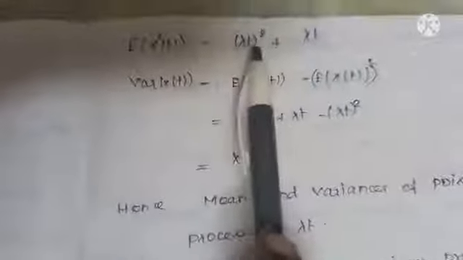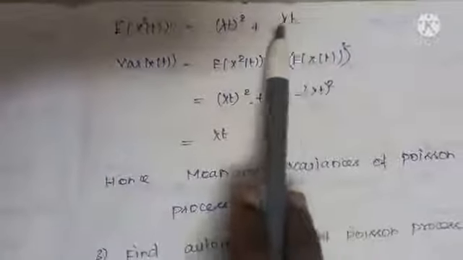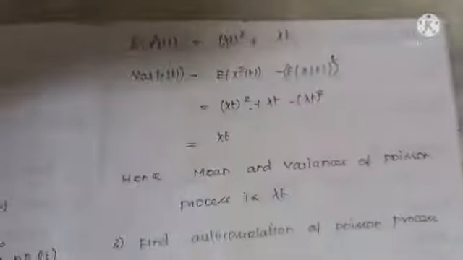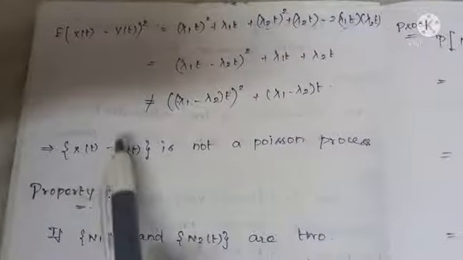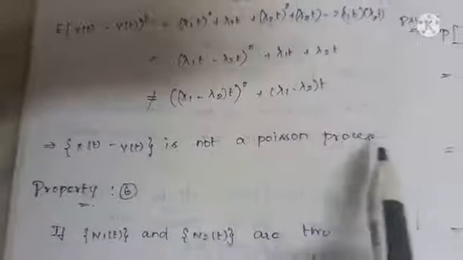But here our answer is lambda 1 minus lambda 2, okay, but in place of lambda t, it is lambda 1 plus lambda 2 into t. It is not lambda 1 minus lambda 2 into t. So the answer is not like the usual answer. Hence, we can say the process X of t minus Y of t is not a Poisson process.